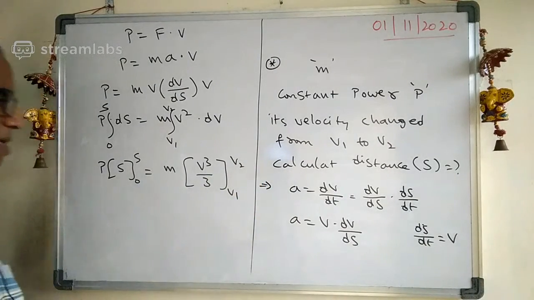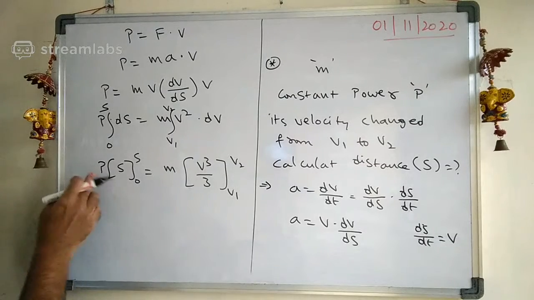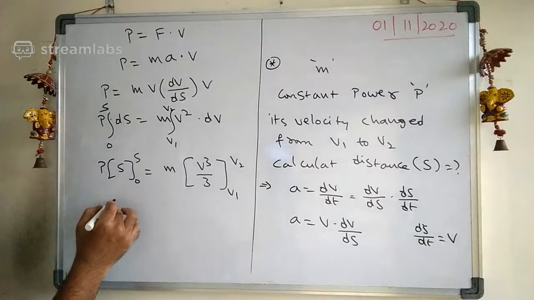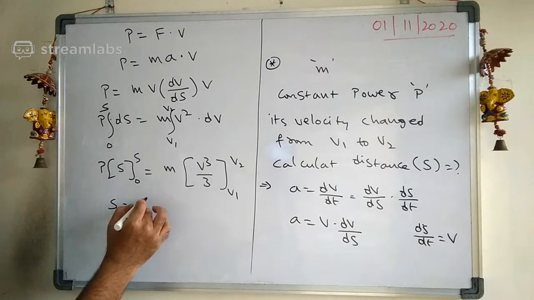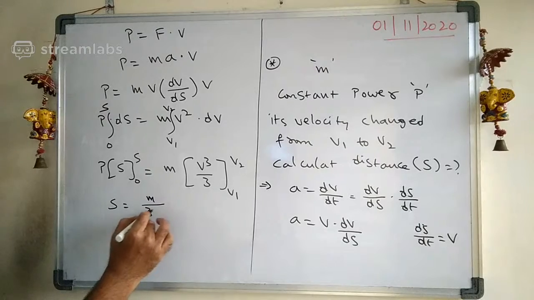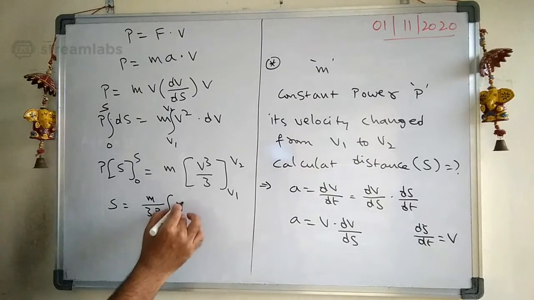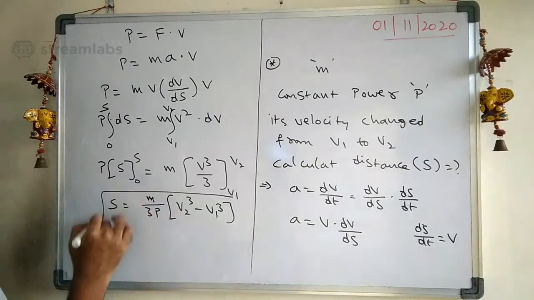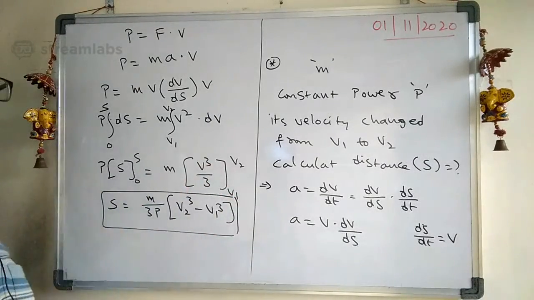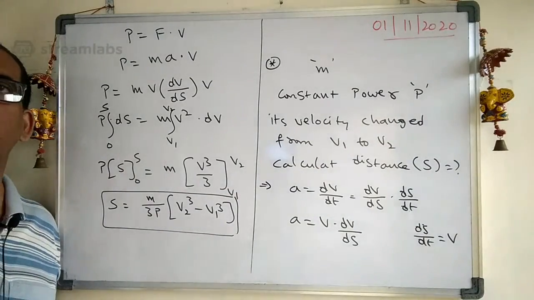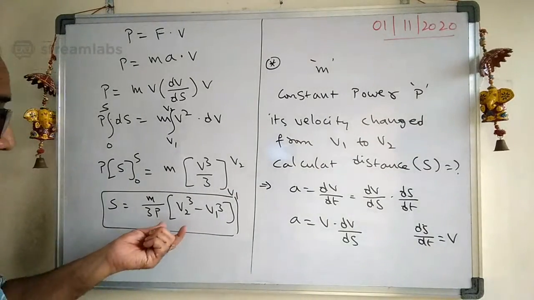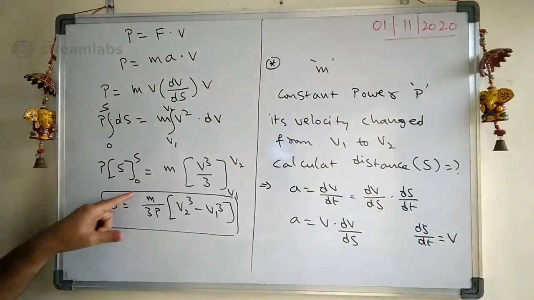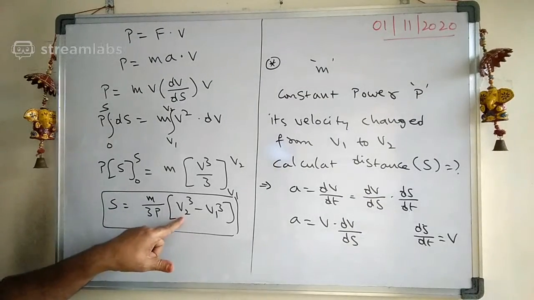Let us send the 3 and the P to this side, where we want s. Therefore s equals m by 3P into v2 cube minus v1 cube. That's it, we substitute the upper limit and lower limit. Are you following what I am saying here? So the distance traveled by it is s equals m by 3P into v2 cube minus v1 cube.